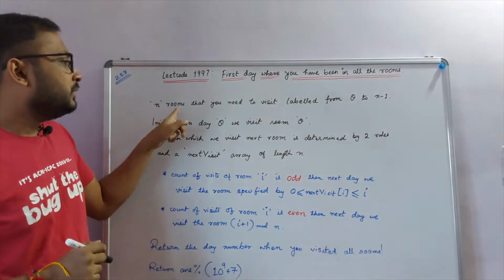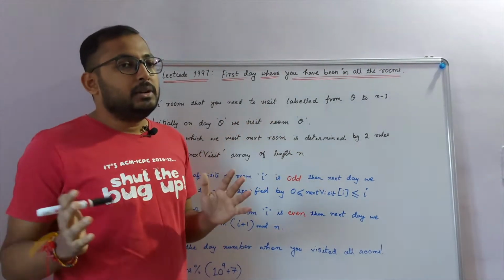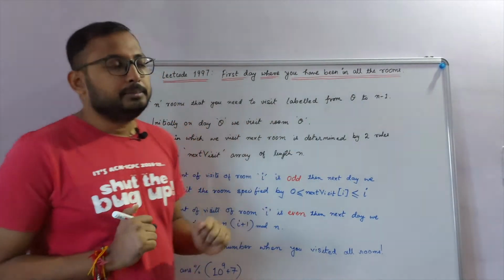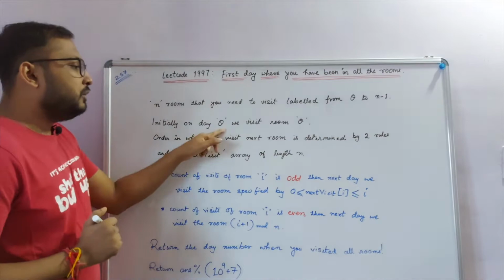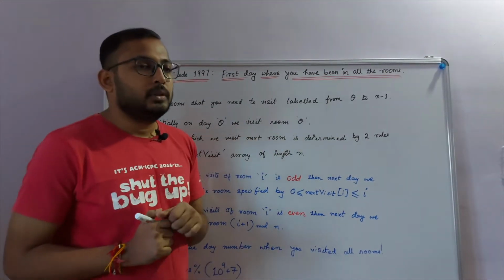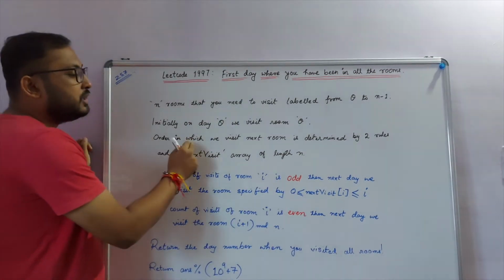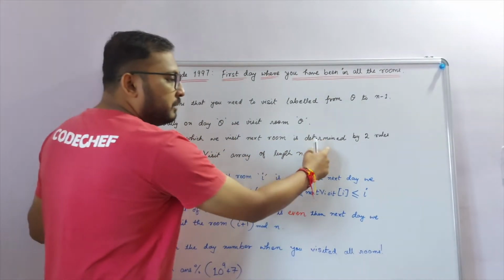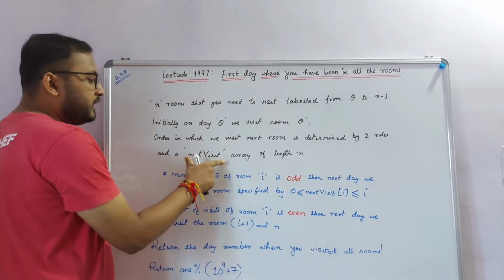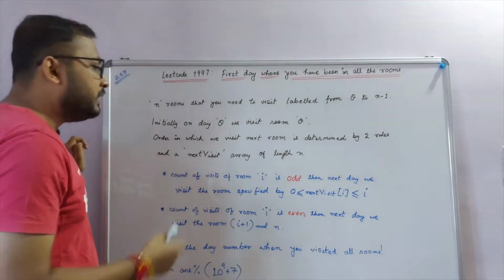There are n rooms that you need to visit and these are labeled from 0 to n-1. Initially on day 0 we are visiting room number 0. Now we want to visit the next rooms. The order in which we visit the next room is determined by two rules and a next visit array. So let's see the rules.